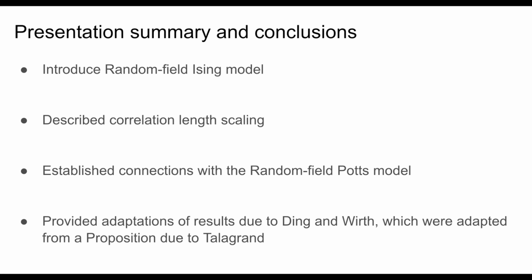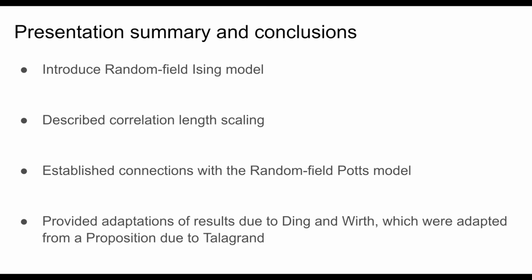And to conclude our presentation, I wanted to provide a presentation summary and conclusions. What we began this presentation with was introducing the random field Ising model and some related quantities which we can further characterize, relating to some predictions from Imry and Ma in their 1975 paper, which were later rigorously characterized by Aizenman and others.